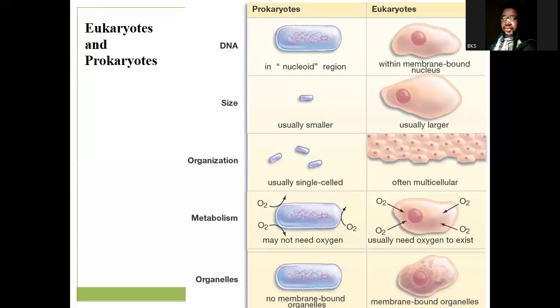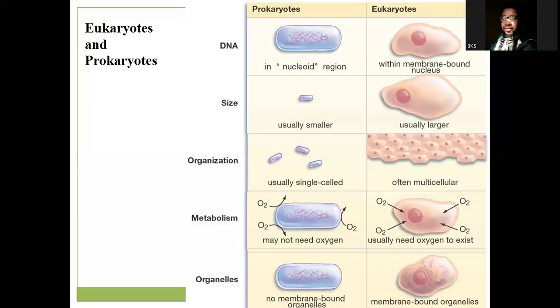So on the basis of DNA, which is the main basis of classification, one has it enclosed within a membrane-bound vesicle called the nucleus, while the other has the genetic material suspended within the cell. Now, on the basis of size, prokaryotic cells are usually very small, whereas eukaryotic cells tend to be bigger. In terms of organization, they're usually single cell.